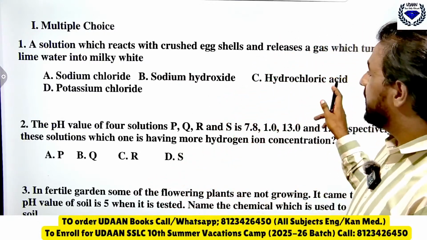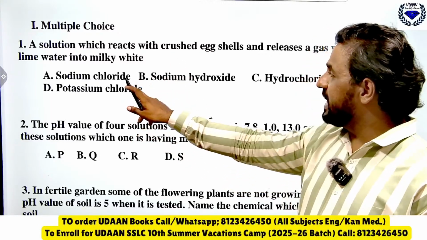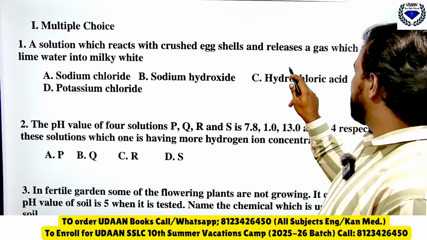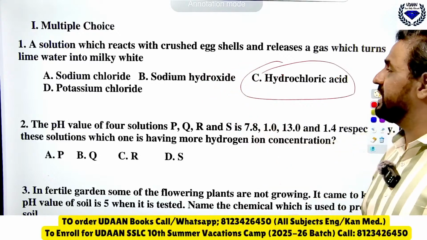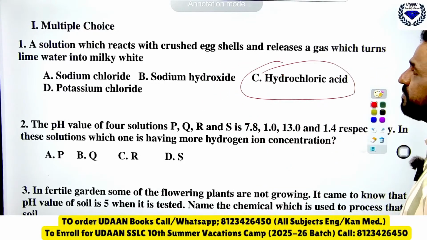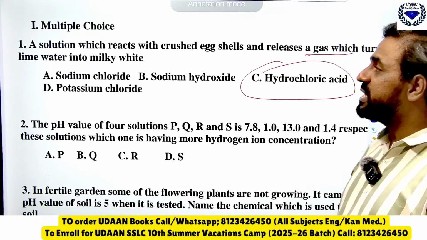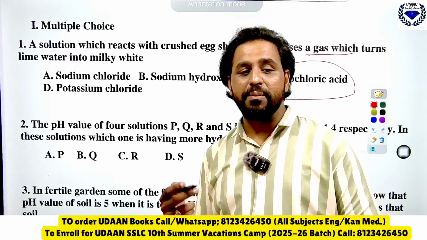The right answer is hydrochloric acid, HCl. HCl reacts with crushed egg shells, an acid reaction, and releases carbon dioxide gas which turns lime water milky white. You should be able to know this.